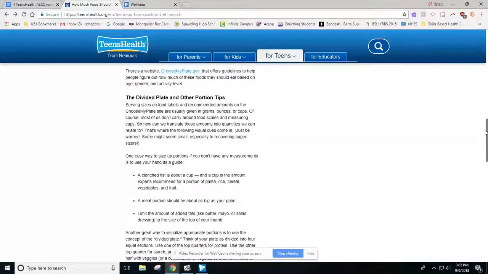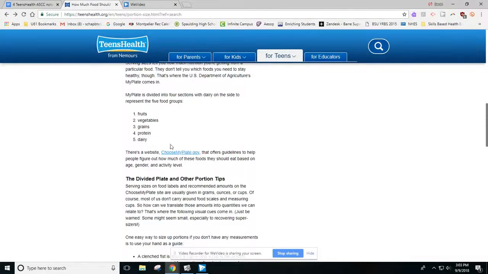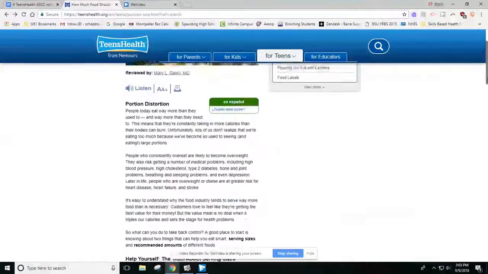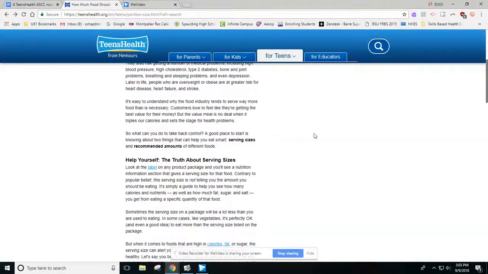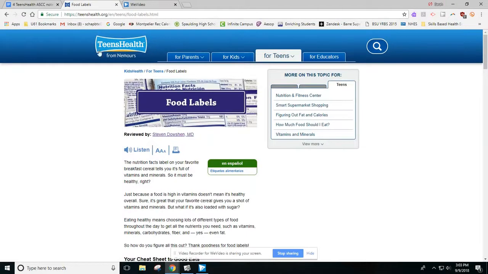The only links that I see are to choosemyplate.gov, which was that other website, which is not for profit, giving us more information. Or I do see some links to articles within the Teens Health site that we might be interested in. So since we were reading about how much food we should eat, they are thinking, hey, you might be interested in these other articles here too. And you can see that there are links to articles about certain topics that we're reading about just to give us some more information, but they're not selling us anything on those links.